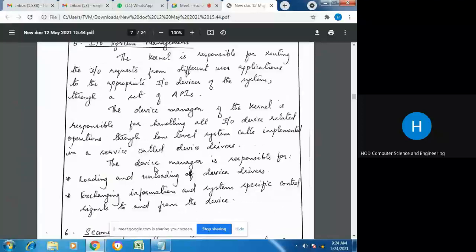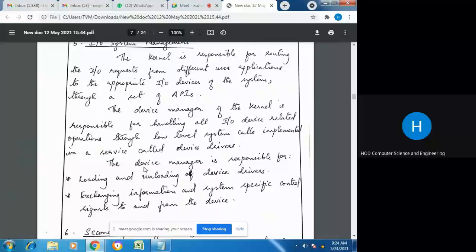The kernel is responsible for routing the requests from different user applications. Suppose there are several applications trying to access the printer device; it is the operating system that allocates this particular resource to the requesting processes in a timely manner, and the scheduling of these resources is also handled by the operating system. So the kernel routes the I/O requests from different user applications to the appropriate I/O devices of the system, and this is done through a set of application program interfaces.